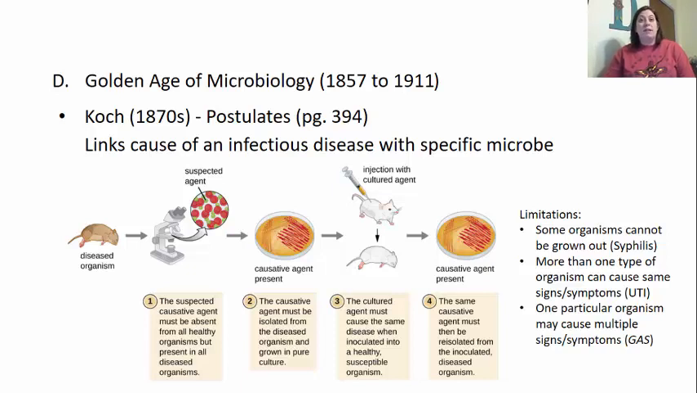And one example of this is the group A streptococcus. It can actually cause illness not only in the throat, but it can also cause problems on the heart and things like that. And so when we look here, there are some limitations to these postulates, but it did give us great insight into linking certain diseases to certain microorganisms.